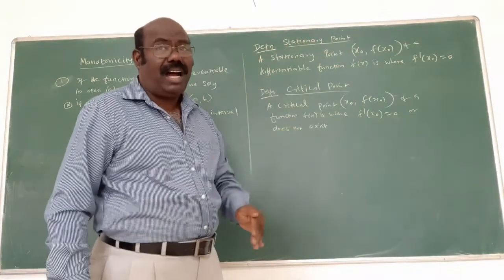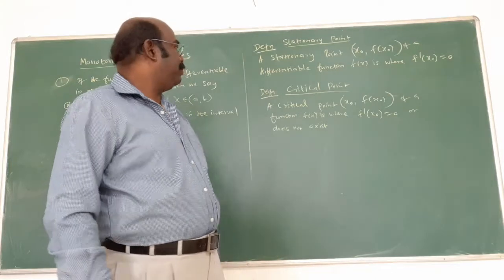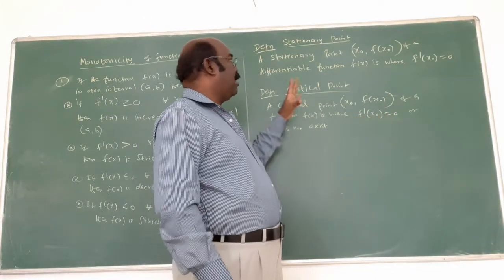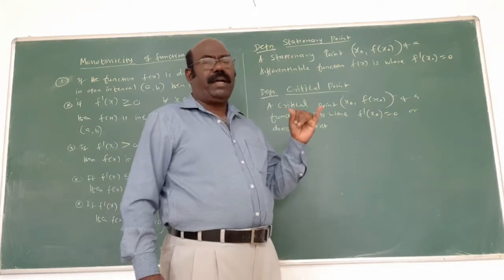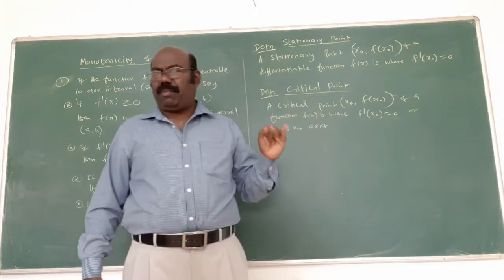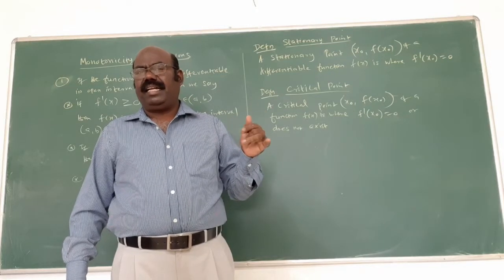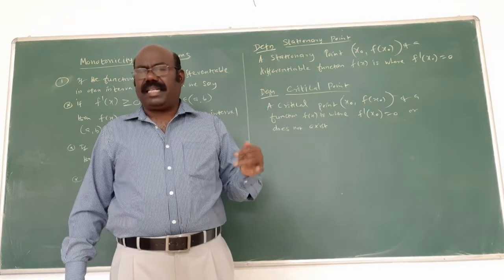The x value alone is called the critical number. When the first derivative is equal to 0 and you find the value, that is called the critical point. Critical points, stationary points, increasing, strictly increasing, decreasing, strictly decreasing.